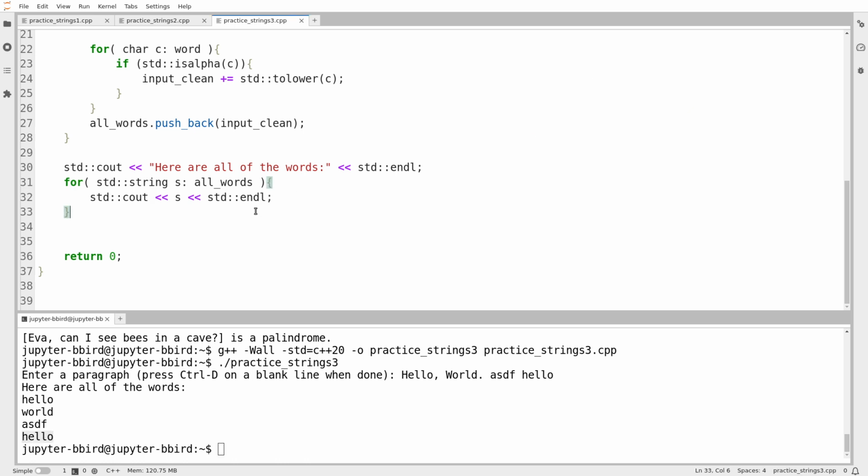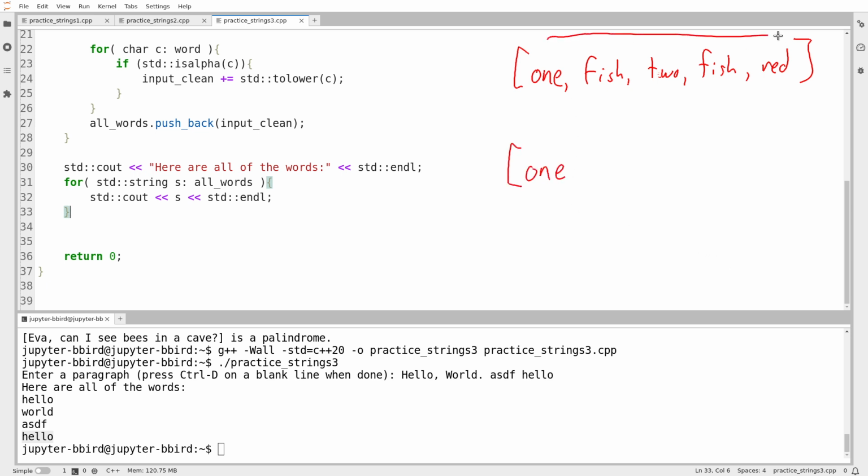Okay, so now what I'm going to do is, I've got this vector that contains, I'll sketch this, 1 fish, 2 fish, and then red. Okay, that's all I need. What I'm going to do now is I'm going to make a second vector that contains only 1 occurrence of each word.